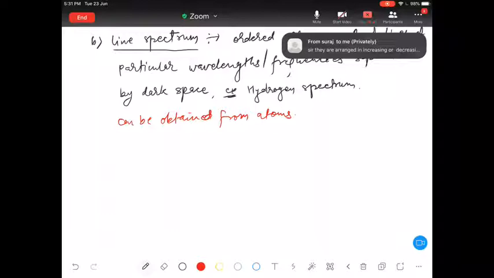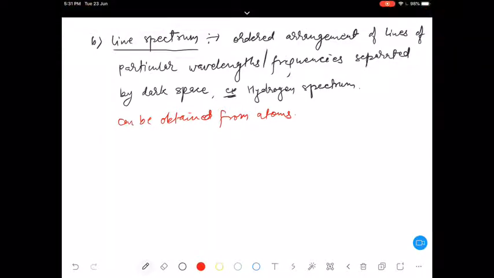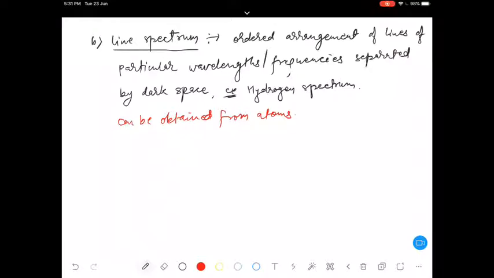Clear? Now they can be arranged in increasing or decreasing order. How they will be arranged, that I will explain in a very short interval of time. You will come to know how they will be arranged.